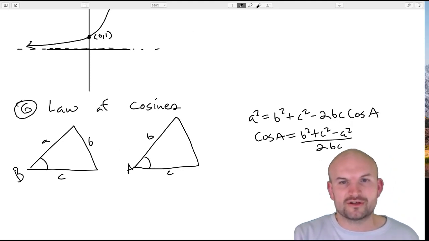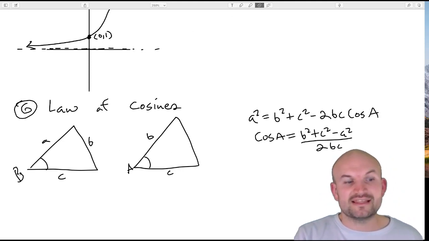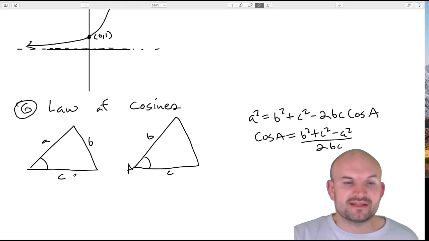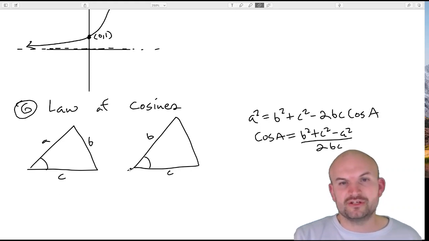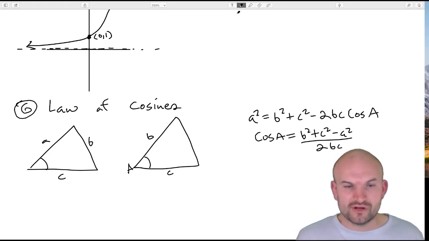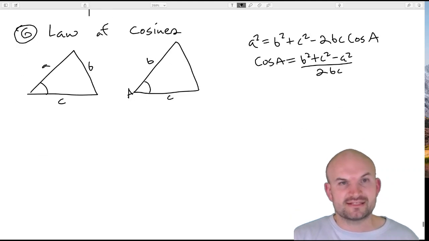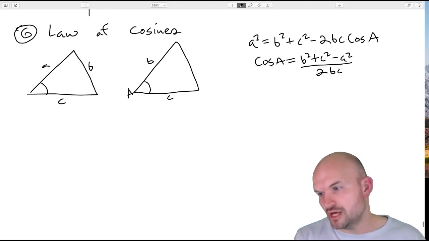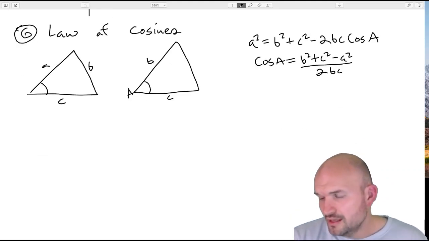Here are the two types of triangles you're going to want to use to find the law of cosines. You don't have to worry about the ambiguous case, but to make sure that you don't make that mistake, my recommendation would just be use the law of sines. And if you understand it more, then yeah, use the law of sines when it's applicable. Otherwise, though, for most students, it'll just be a safer bet to continue using the law of cosines.